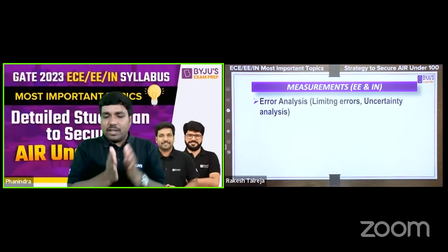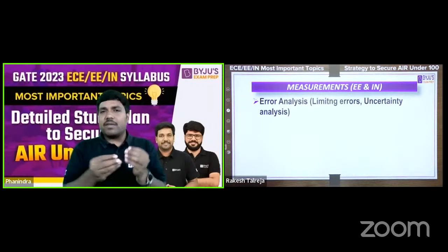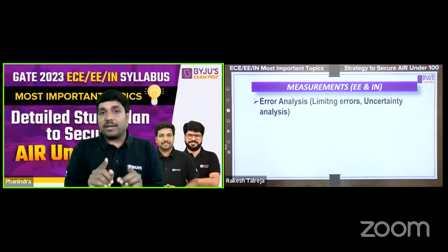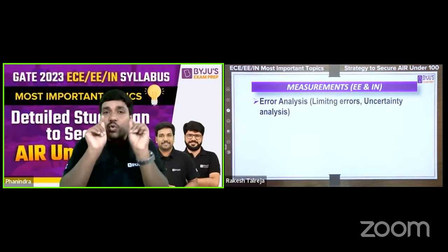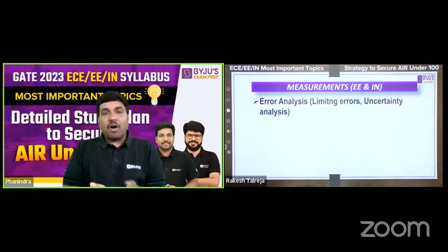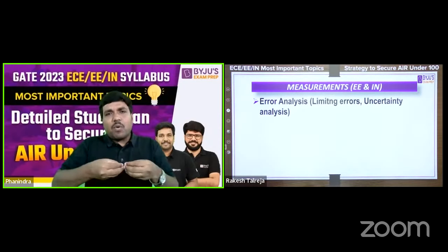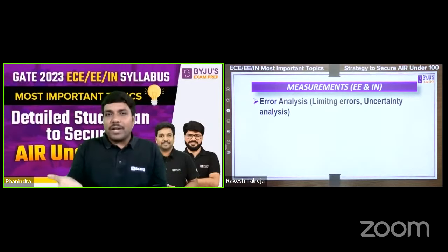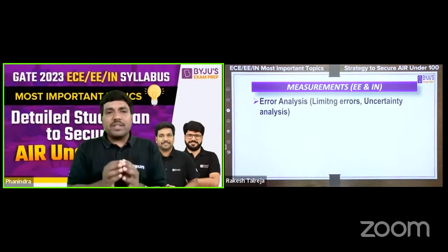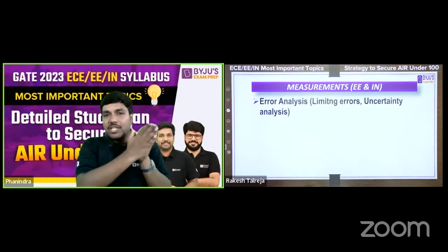I would like to say this is a very small subject, and even the weightage of measurements is very less. It is somewhere around 4 to 5 marks, but you can score so easily in this subject. And I must say, in the entire GATE syllabus, after digital electronics, measurements is considered the easiest subject, because it all deals with only numbers and errors. If you have taken the proper resource, proper material and proper classes, I should say this is the easiest topic, because I have been dealing with this subject for almost the last 1 decade.